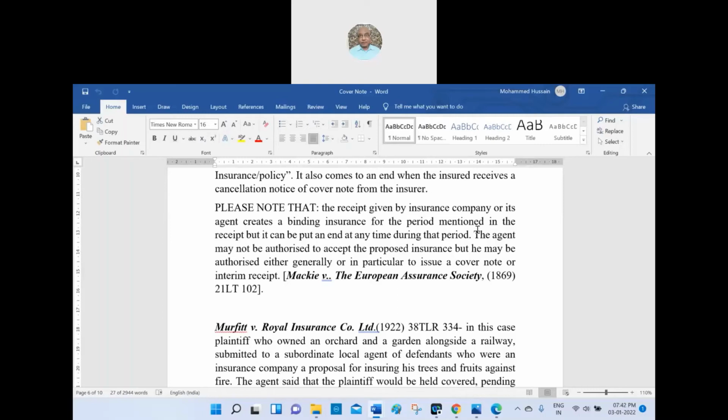If the time limit is also given in the cover note, one insurer will give 15 days, another insurer will give 30 days, another insurer will give 60 days. It depends on the insurance company. Of course, IRDA would be there. If they say that 30 days means 30 days, everybody should follow. 60 days means 60 days, everybody should follow. If such rules and regulations are there, then the time limit would be uniform.